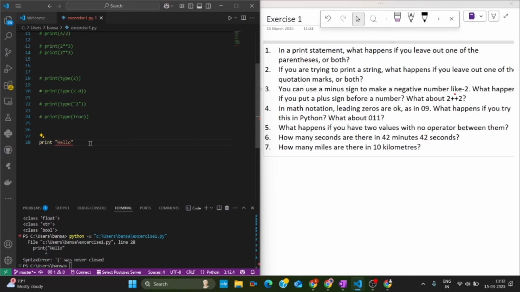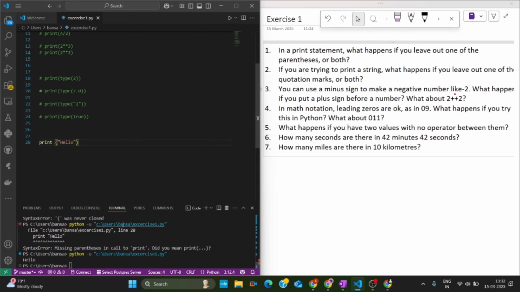In the other case we also get the parenthesis error, and with the print command it is mandatory to use the parenthesis. Now it works correctly and displays hello here.